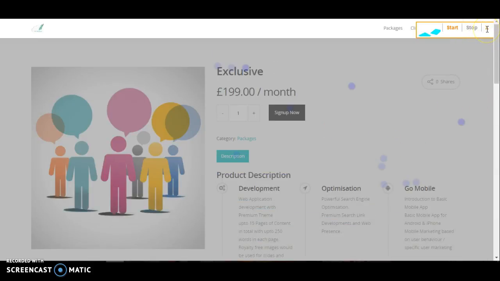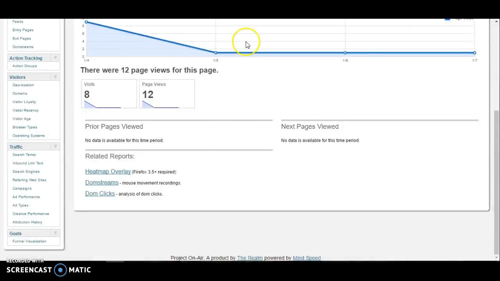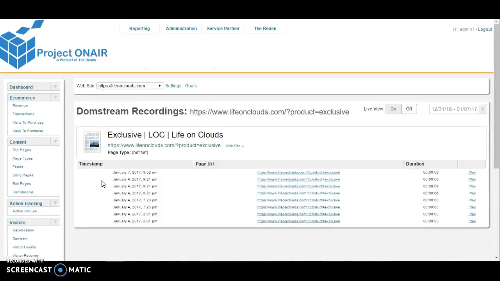Now, what was the last visit's behavior? Let me go back and check this downstream, the behavior of this particular visit. On this page, the latest was today.